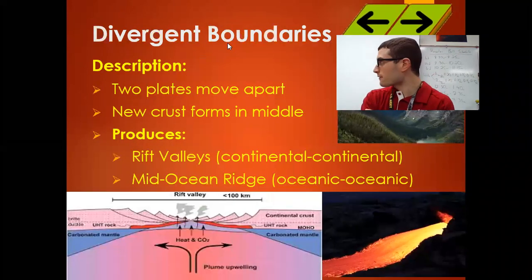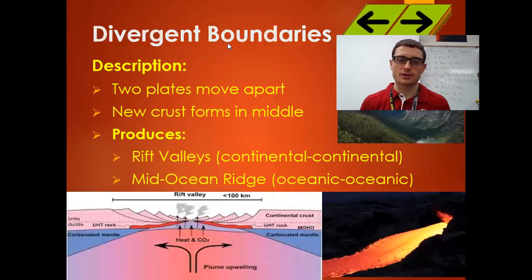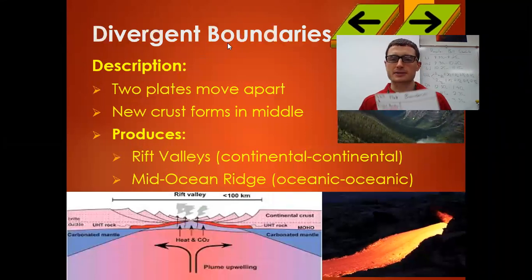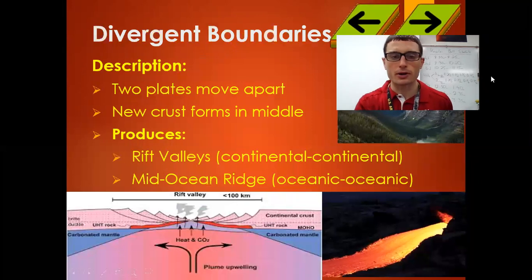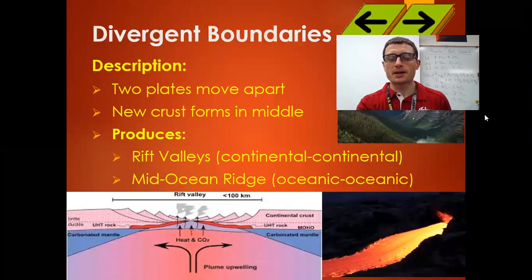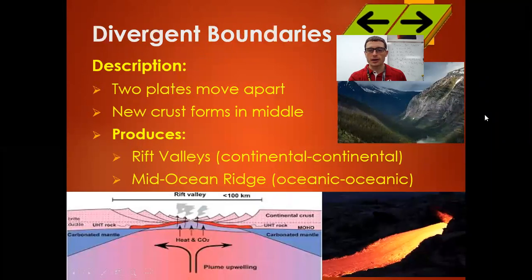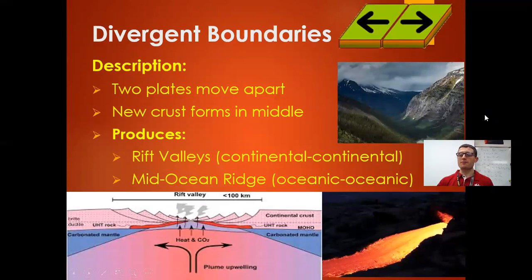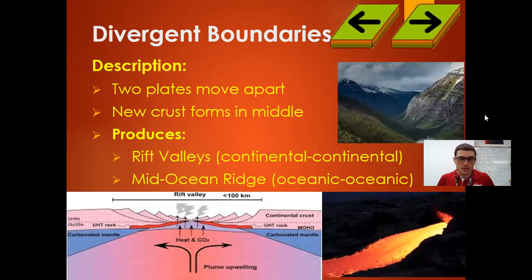Okay. For divergent boundary, guys, we're only going to go through 2 of these. Plates are moving apart. 2 plates move apart. What does this create? You have new crust forming in the middle, because when the plates rip apart, what's going to happen? You're going to have magma, molten rock, come out the middle of it. And that's going to form new crust in the ocean, especially.